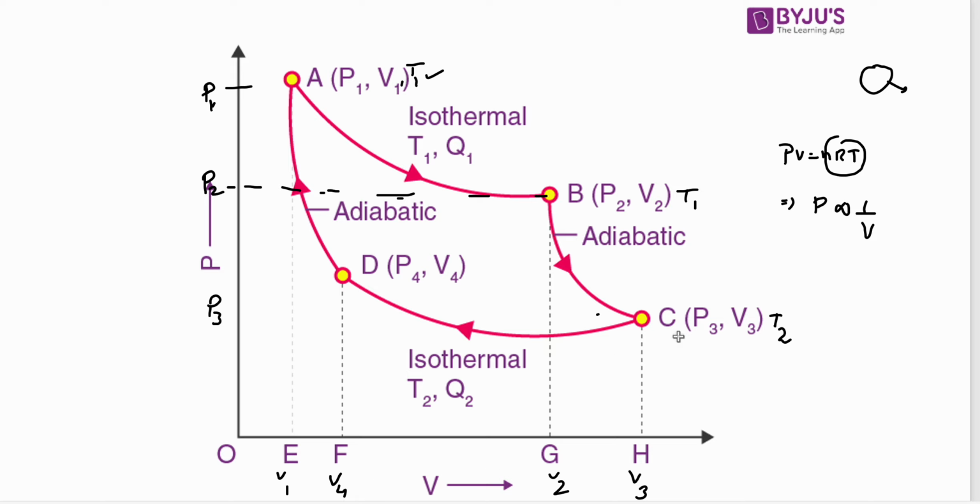अगर volume कम हो गया तो मतलब pressure बढ़ गया, so pressure will be more, P4. If you take a balloon and squeeze it, you are reducing the volume, but the pressure will increase. Obviously the gas molecules will exert more pressure. So this is what is happening here, but it is again an isothermal process, so the temperature will remain T2. Cyclically, it is going to go back to A.